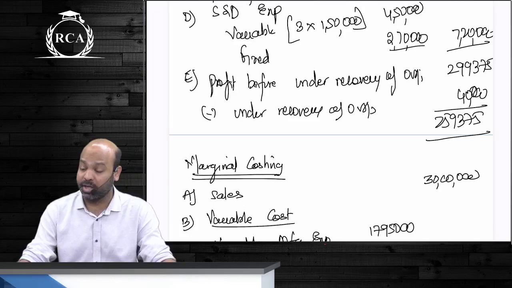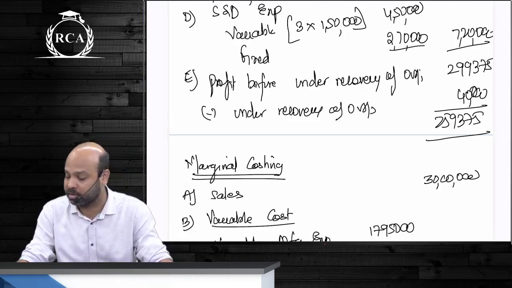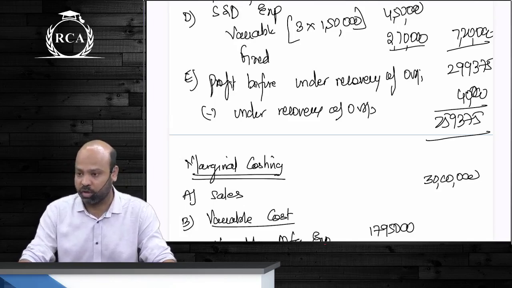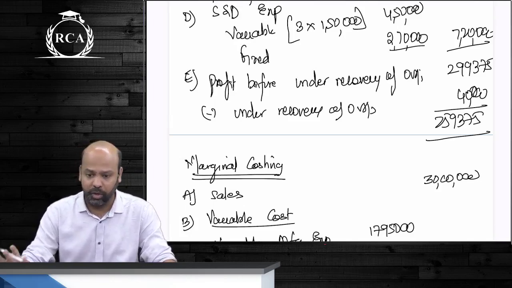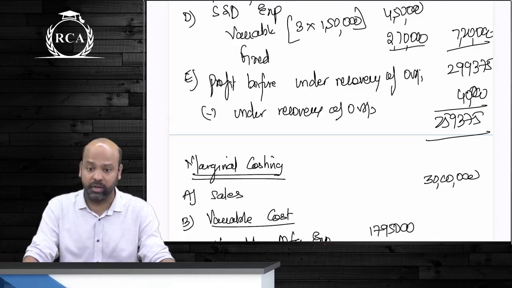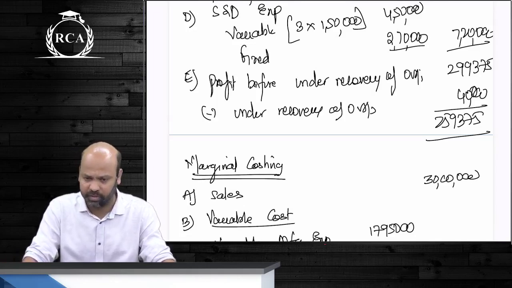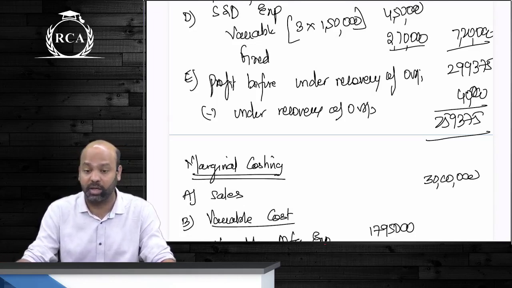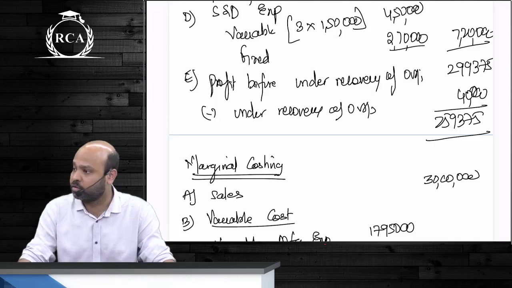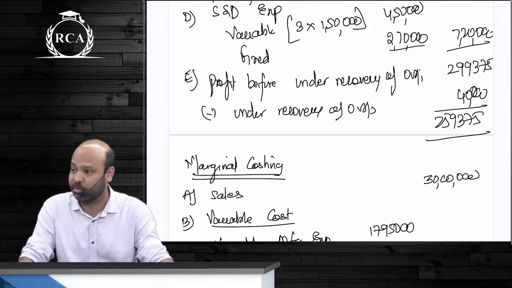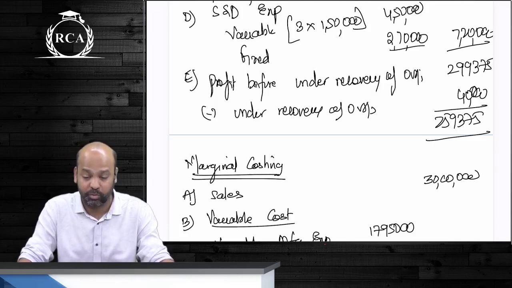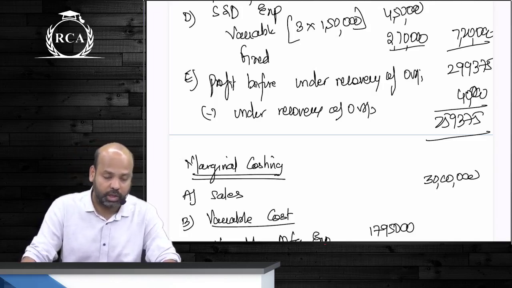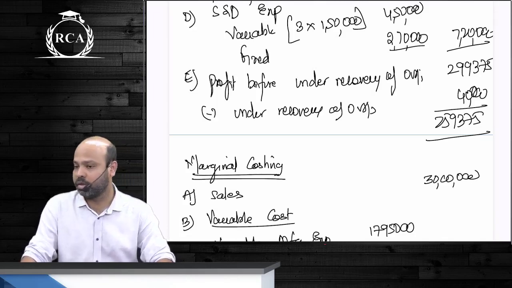If they ask us to show reconciliation statement between absorption costing and marginal costing, the only reason for difference in profit will be valuation of stock. There will be opening stock and closing stock valuation. We normally start with profit as per marginal costing and we go towards profit as per absorption costing. Always remember, value of stock, whether it is opening or closing, is usually higher under absorption costing. So on account of closing stock, your absorption costing profit will be higher. On account of opening stock, your absorption costing profit will be lower. That is why you add the difference in closing stock, you deduct the difference in opening stock. Is that clear, guys?